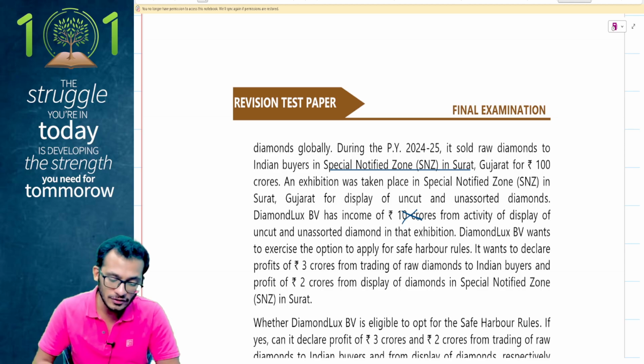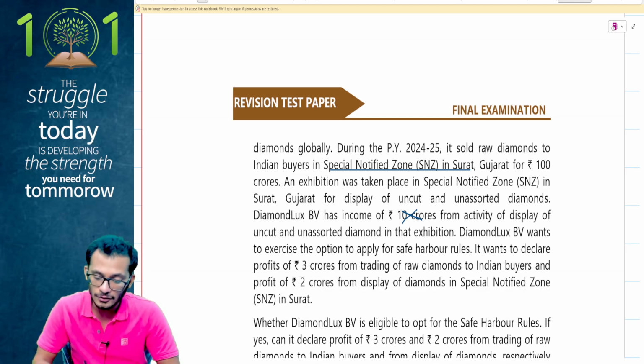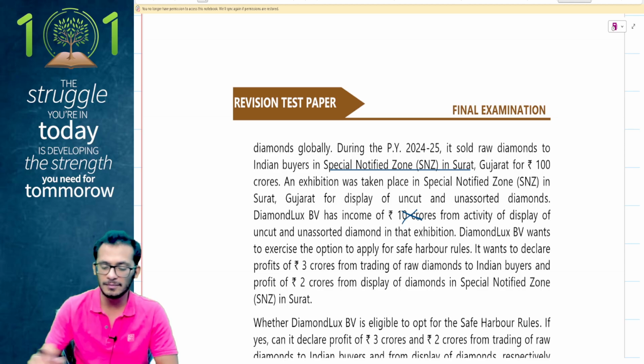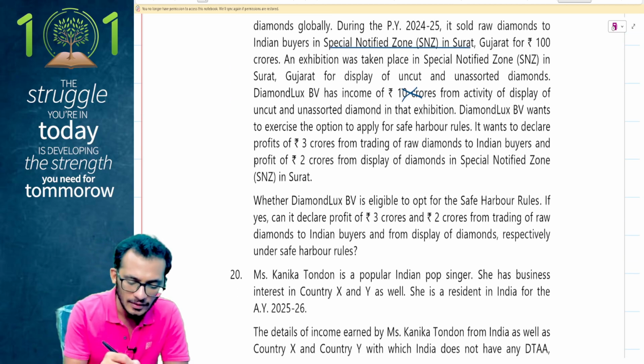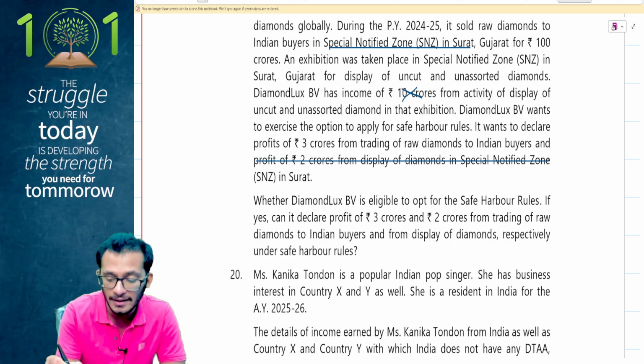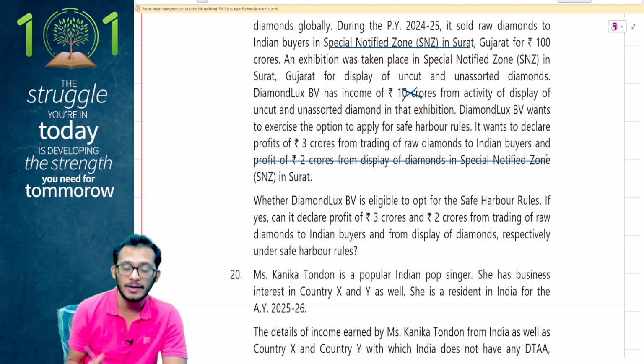Diamond Lux BV wants to exercise the option to apply the safe harbor rules. It wants to declare the profit of 3 crores from trading of raw diamonds to Indian buyers and a profit of 2 crores from display of raw diamonds. First of all, this profit of 2 crores was never taxable in India. What is the point of reporting it? Not required. Forget it.